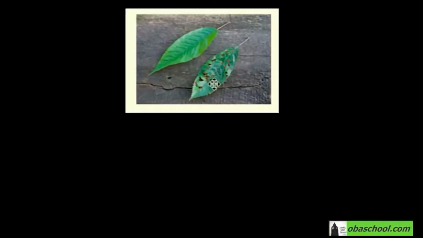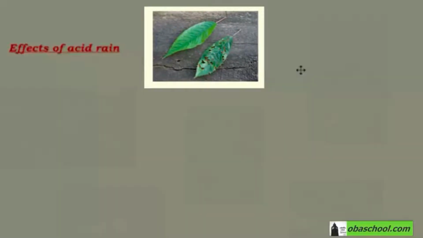Effects of acid rain. So we're going to see together the effects of acid rain on our planet. First of all, acid rain has detrimental effects on plants. Here we have two leaves. The first one is a normal leaf. However, the second one has been subjected to acid rain. As you can see, it is damaged.